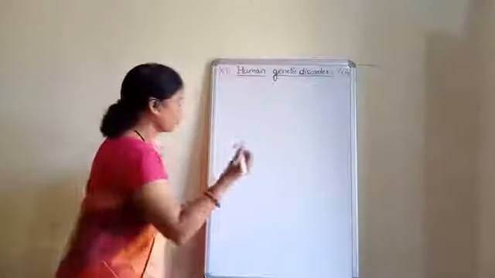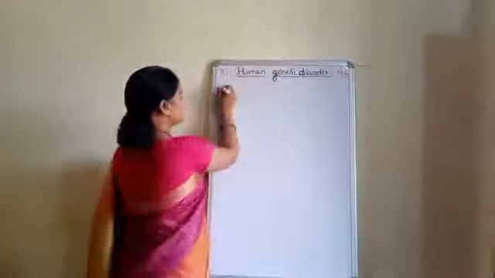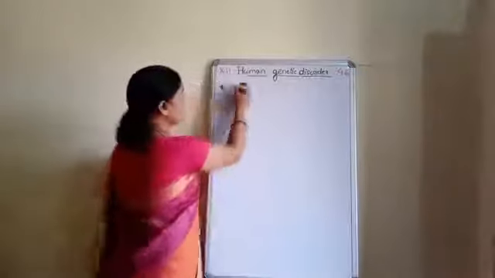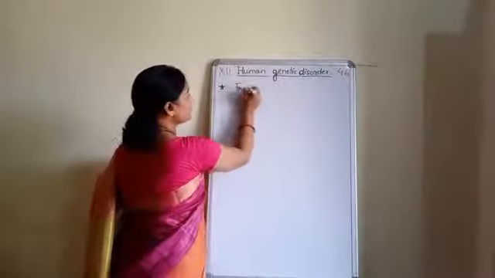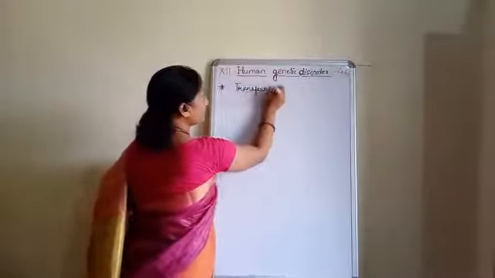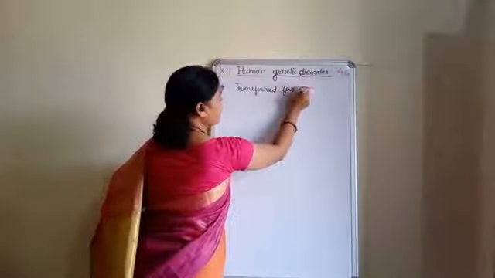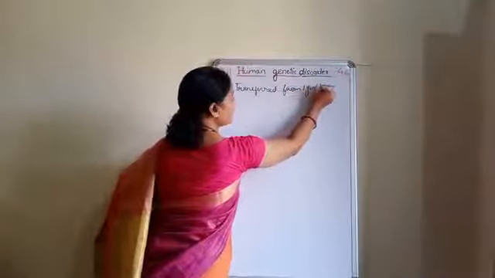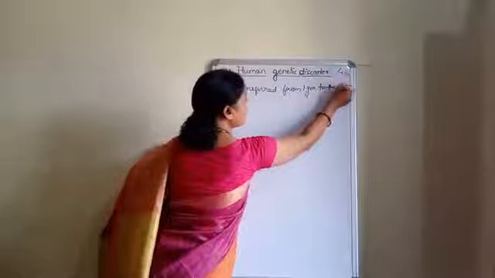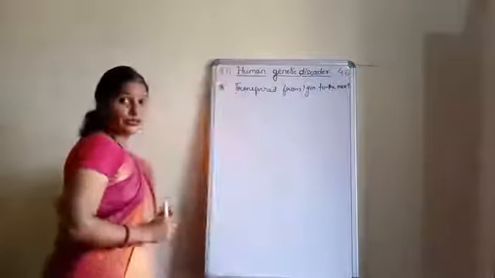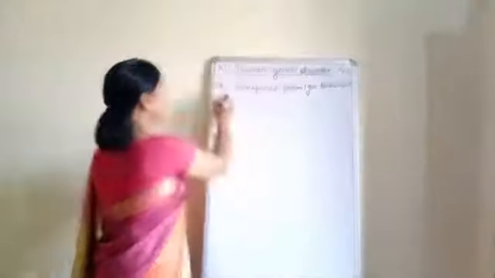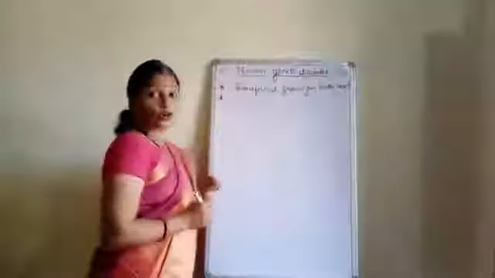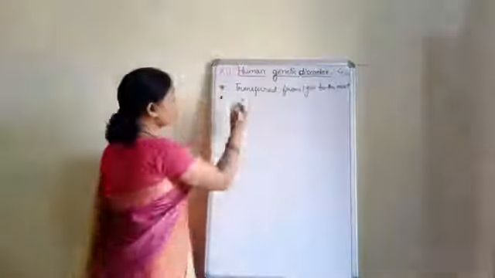Okay, so what we can write, that is the disease that is transferred from one generation to the next. Okay, now see, this genetic disorder is a congenital disease.